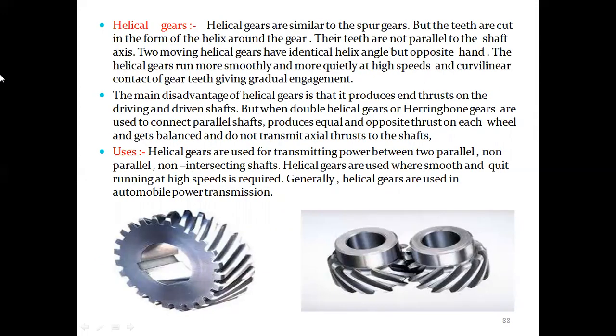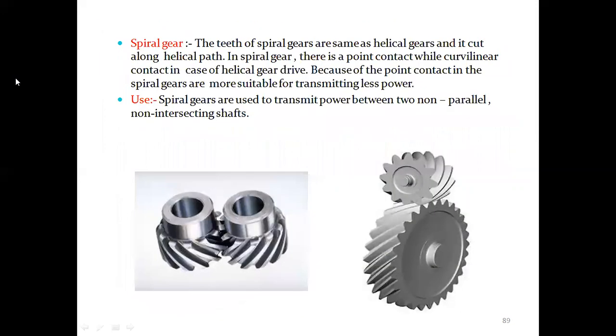Helical gears are like spur gears, but the teeth are cut in the form of a helix, so the teeth are not parallel to the shaft. Helical gears run more smoothly and more quietly at high speeds. The disadvantage of helical gears is that they produce end thrust on the driving and driven shafts. They are used for parallel and non-parallel, non-intersecting shafts where smooth, quiet running at speed is required. They are used in automobile transmissions.